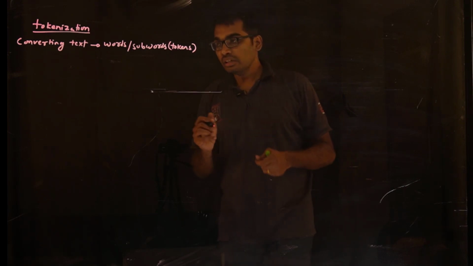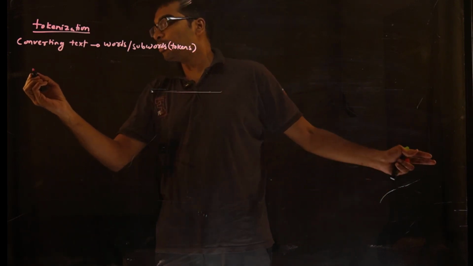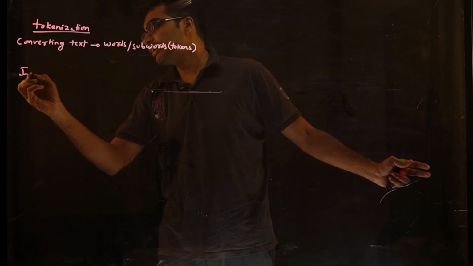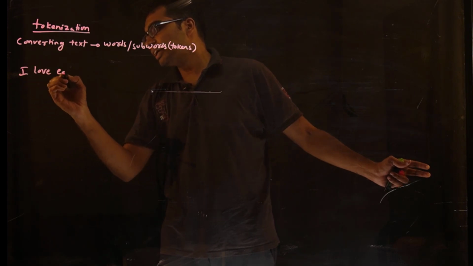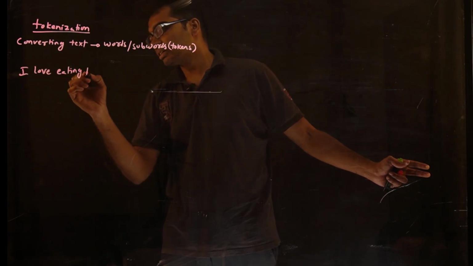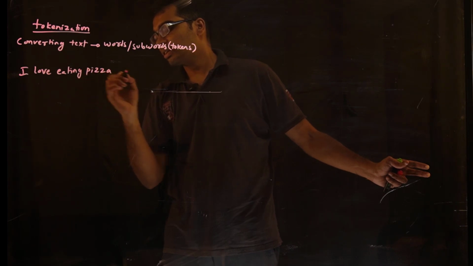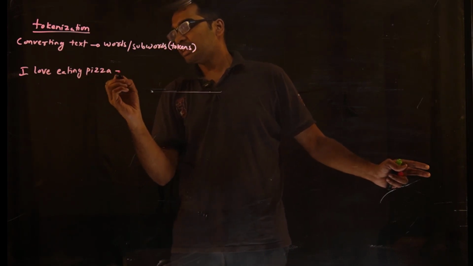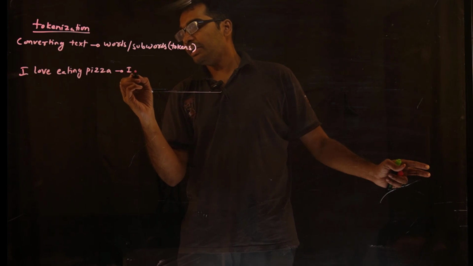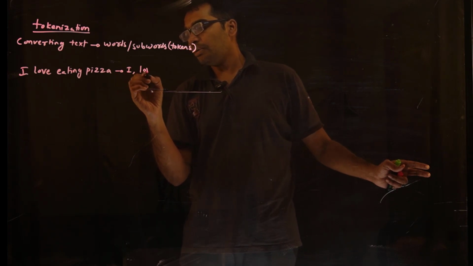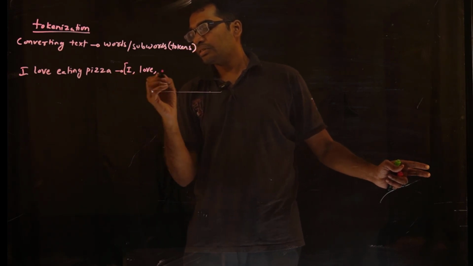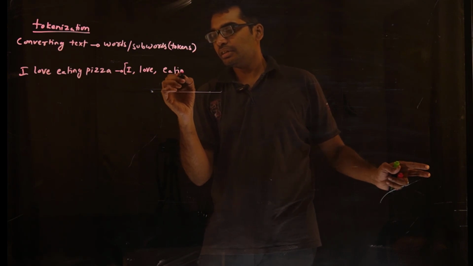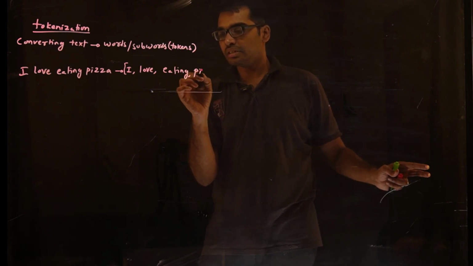For example, let's say I have the sentence "I love eating pizza." This will be converted to I, love, eating, and pizza.